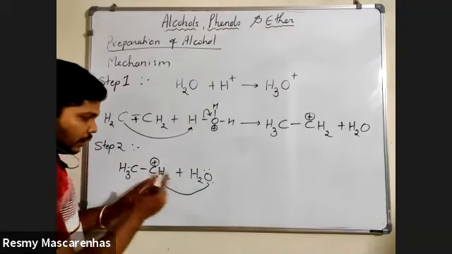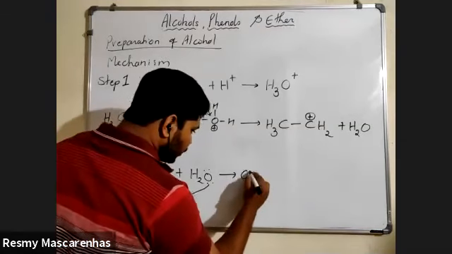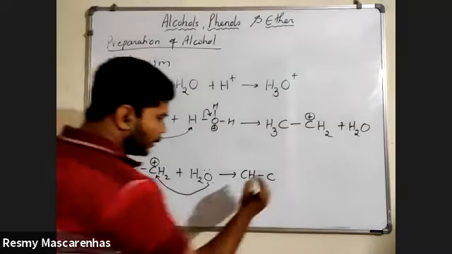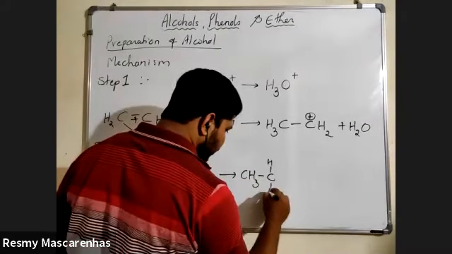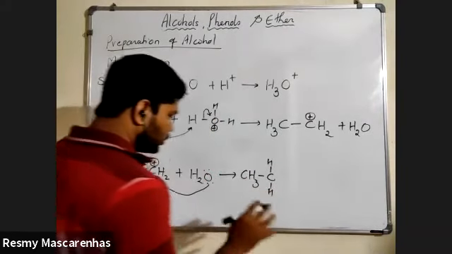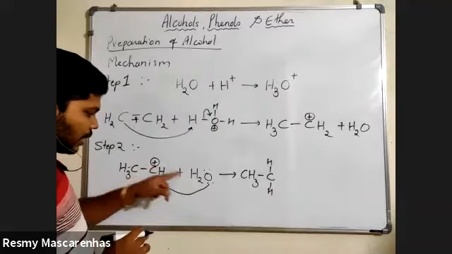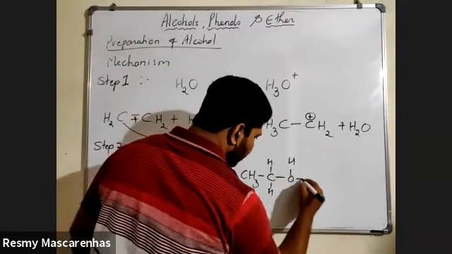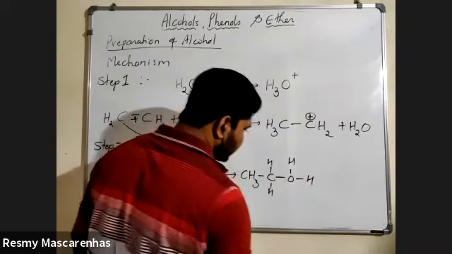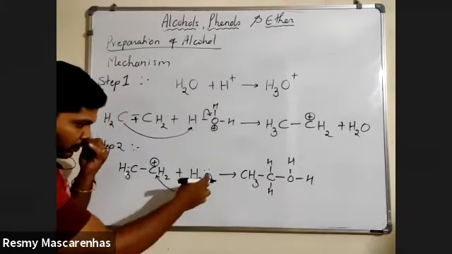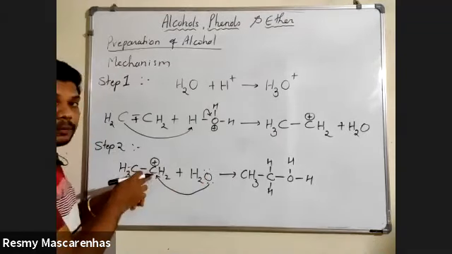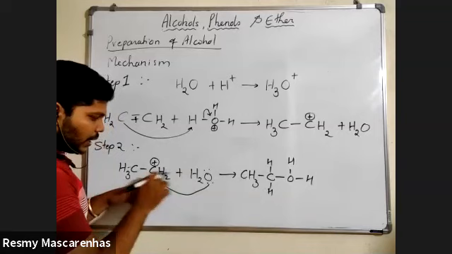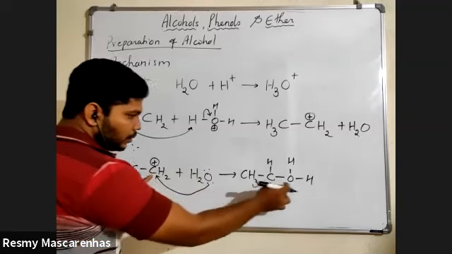Okay, so we'll add this. So CH3, C with these 2 hydrogens as they are, we will write 2 hydrogens as they are. With this carbon you need to add oxygen. Oxygen will make a new bond with this carbon. These hydrogens are as they are. Oxygen has made a new bond with this carbon.